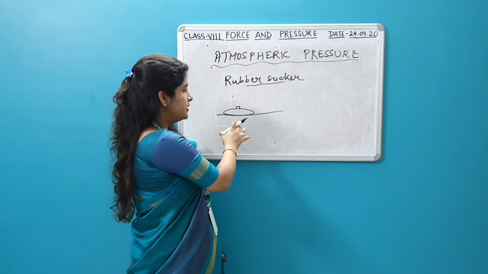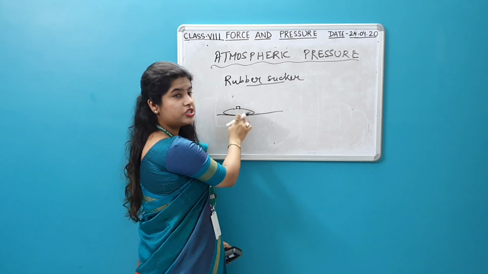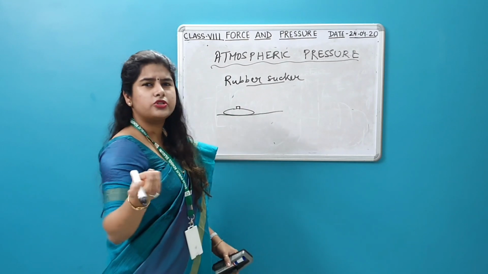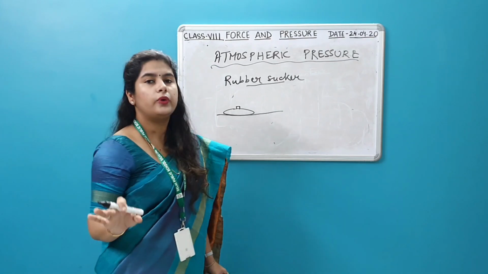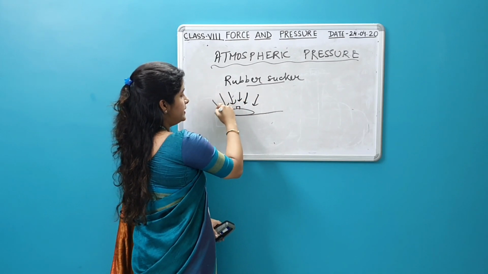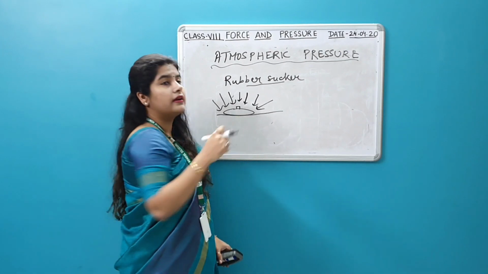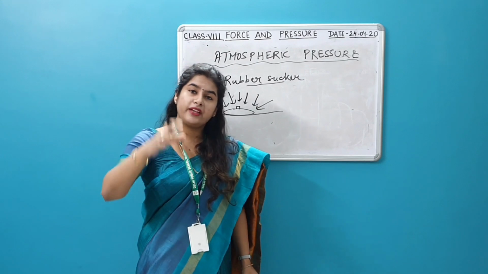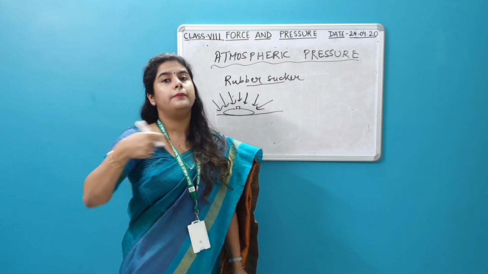So you can imagine that when you are placing it on the glass top, you are removing all the air which is present inside. As a result, inside there is almost no air pressure or negligible air pressure. It's vacuum, which means there is no air. But outside, there is air. So air is constantly applying pressure on this rubber sucker. As a result, it becomes very difficult for us to pull it out. Once you have fixed it on the tabletop, it will be very difficult for you to pull it out.